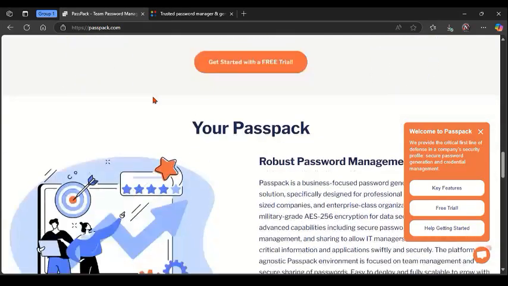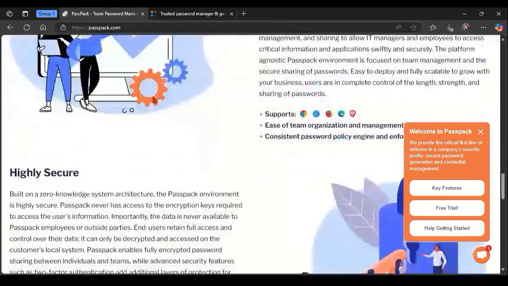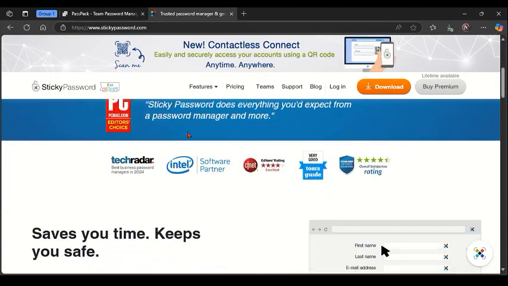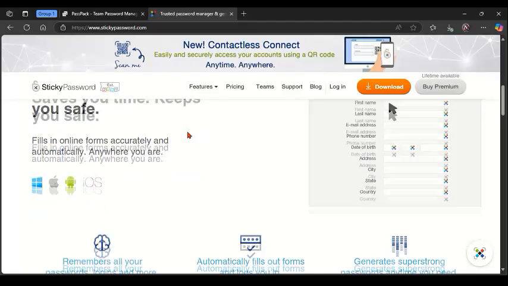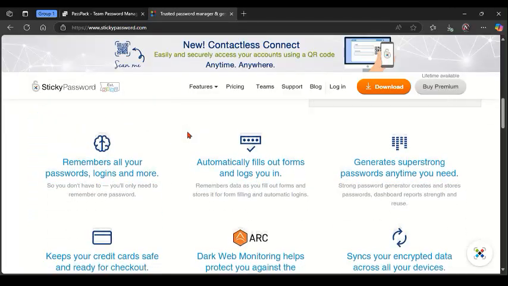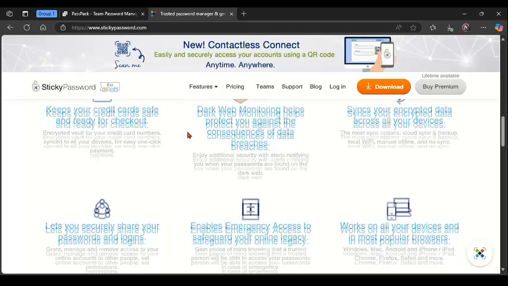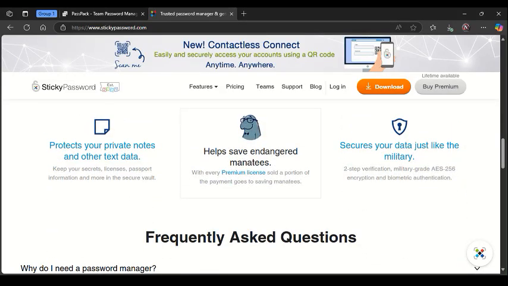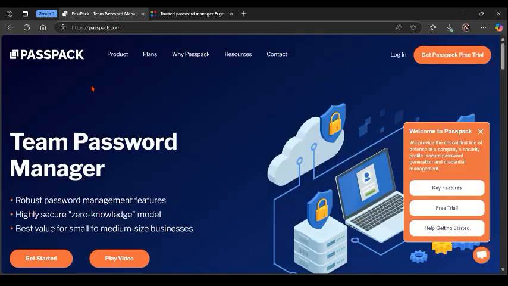Now talking about the strength and the weakness of Passpack, I'm going to review and analyze both. So talking about the strength of Passpack, it has a web-based access with a team sharing and role control. It is strong for encryption with 2FA support and no software installation required.